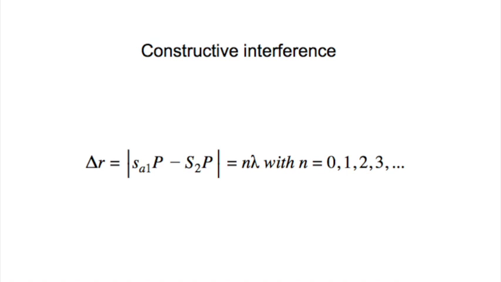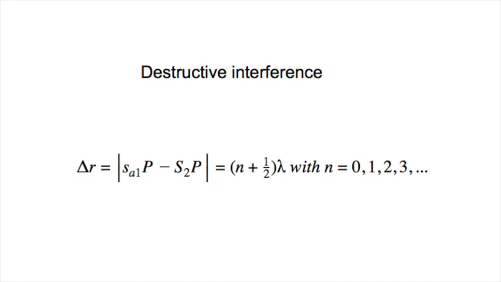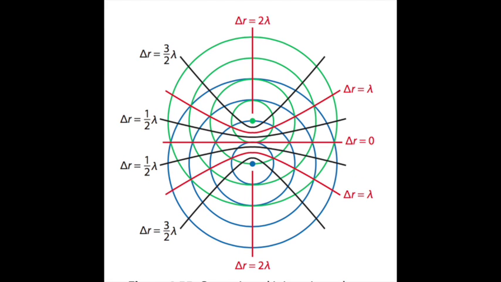Constructive interference occurs when the waves are in phase, meet crest to crest and trough to trough, and the path difference is the following. Destructive interference occurs when the waves are exactly out of phase, meet crest to trough, and the path difference is the following. Curves in red points are constructive interference, and the ones in black are destructive interference.